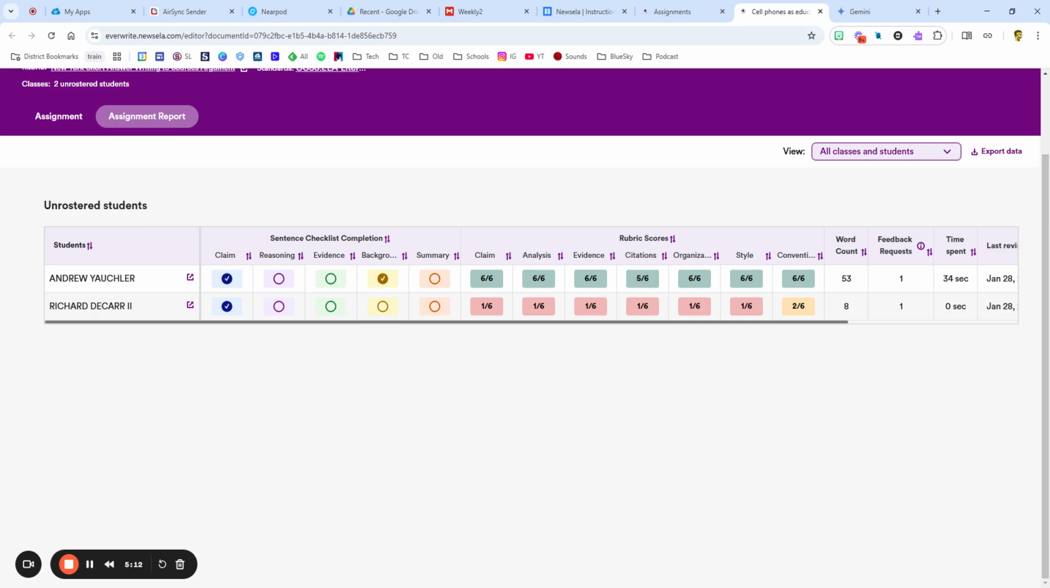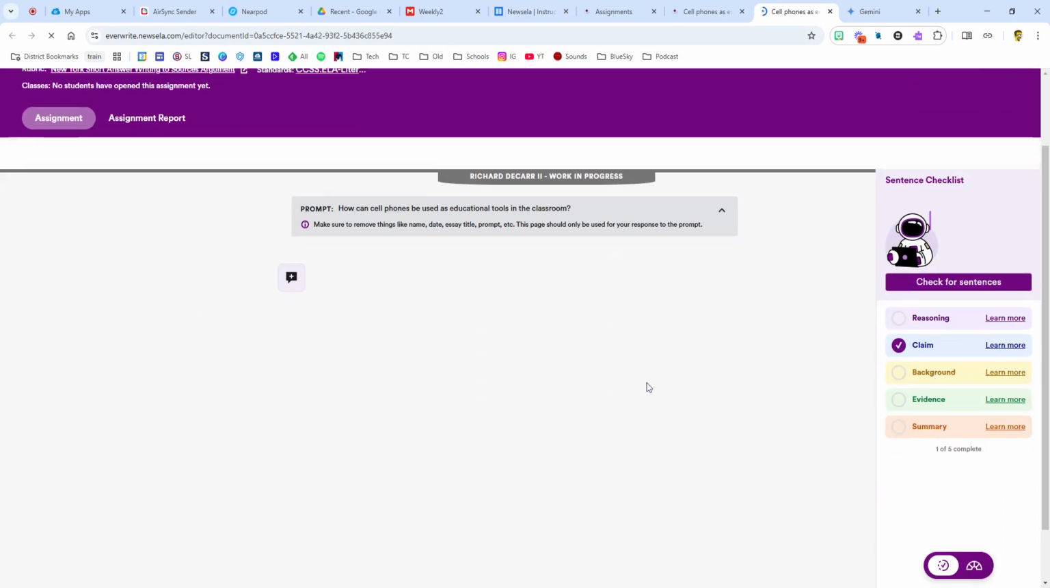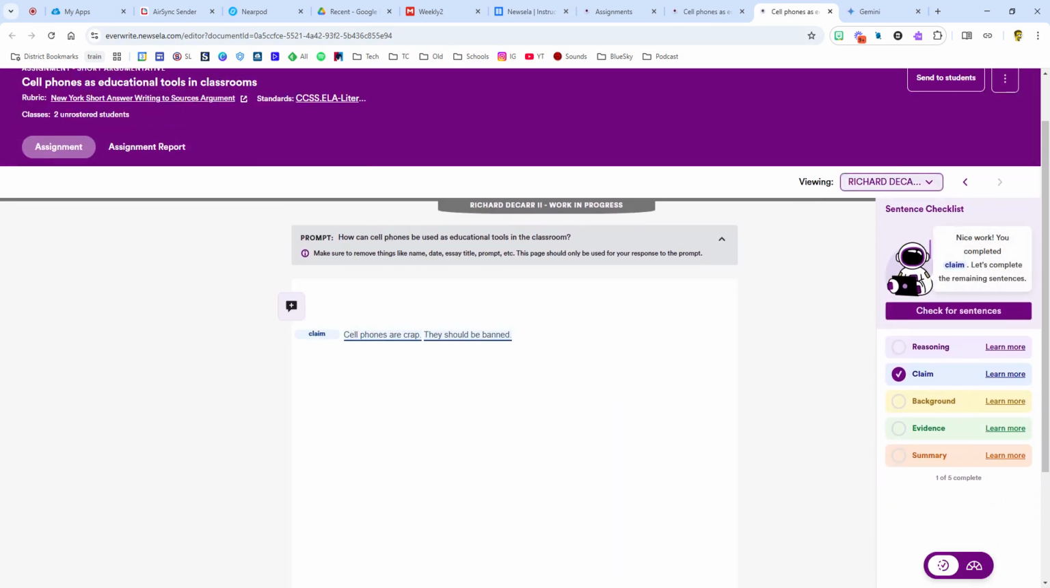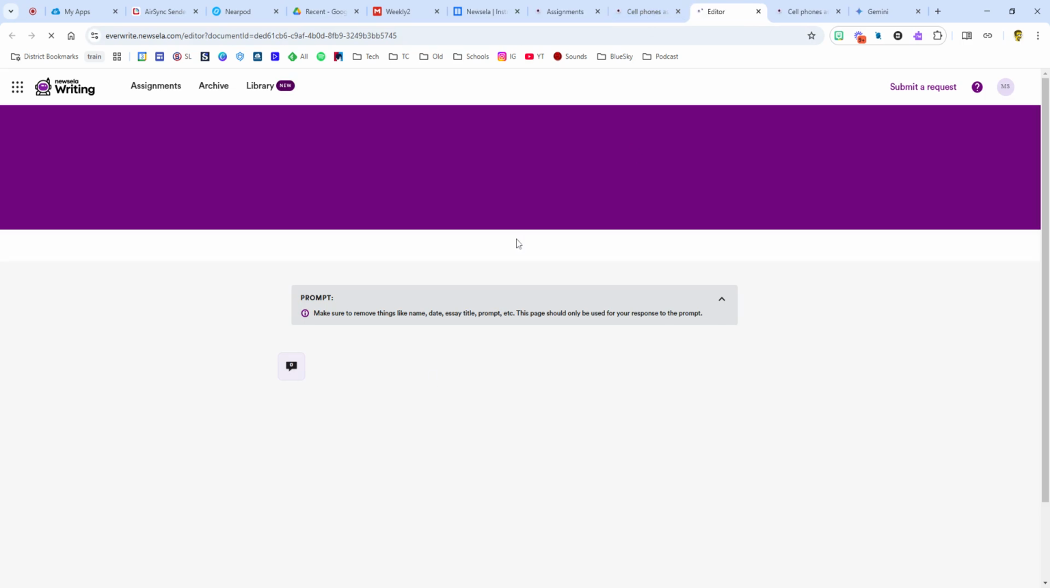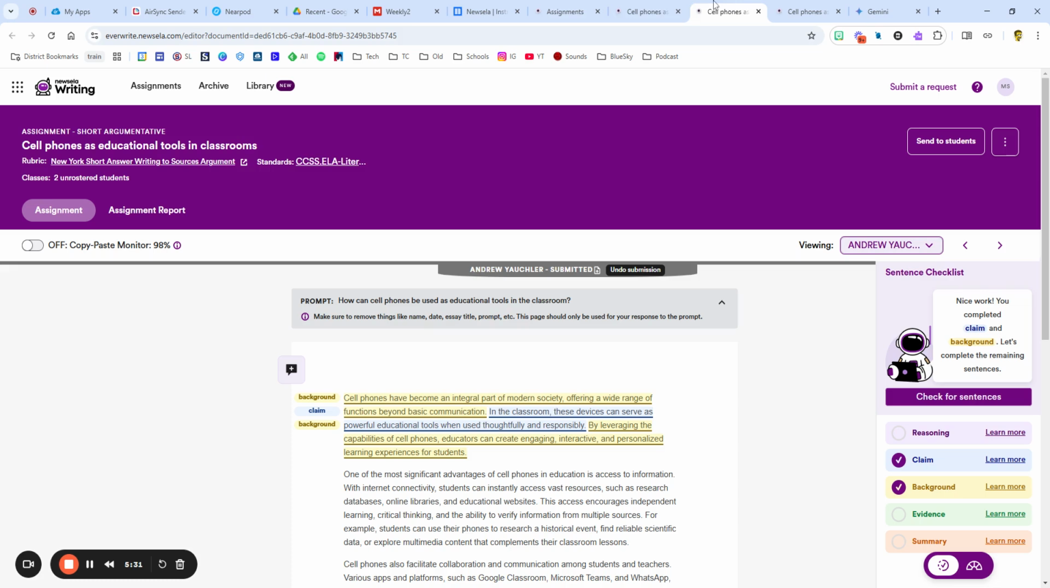You can see that Rick's was really poor, 1 out of 6 on everything, 2 out of 6 on conventions. He did it in 0 seconds. So I can actually open this and see what Rick wrote. And Rick wrote, cell phones are crap, they should be banned. So obviously not a very good one. And we can kind of come over here and see what Andy wrote right here. So again, very, very quick to see what I've done here. And hopefully that helps. A great introduction to Newsela Writing.